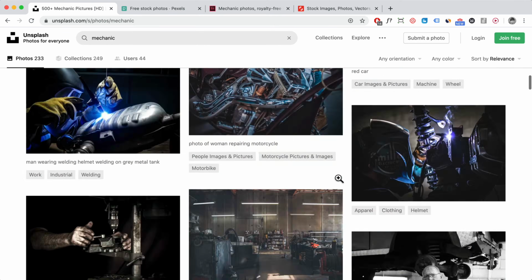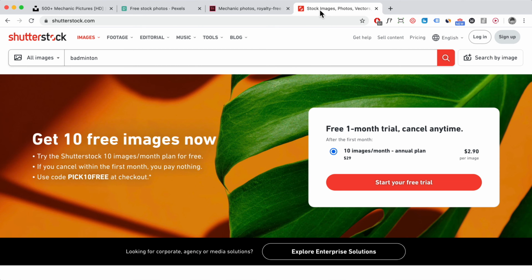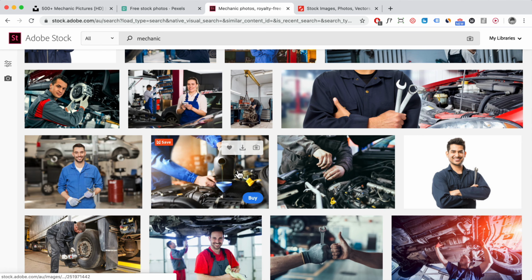So you do want to check out these ones, the paid options, because it's going to save you a lot of time, and you're able to just upload the image and maybe add a gradient overlay over it and use it as a hero image instantly. You don't have to manipulate it and things like that, and it's going to save you a ton of time.